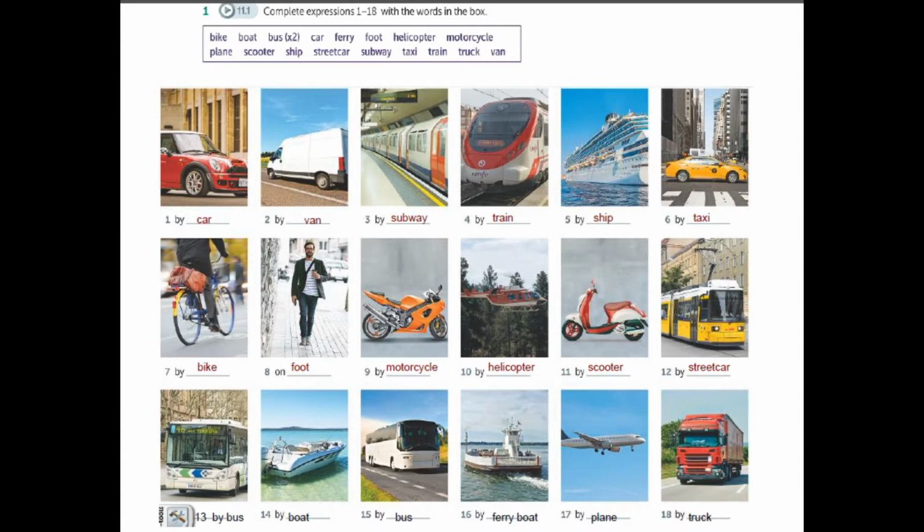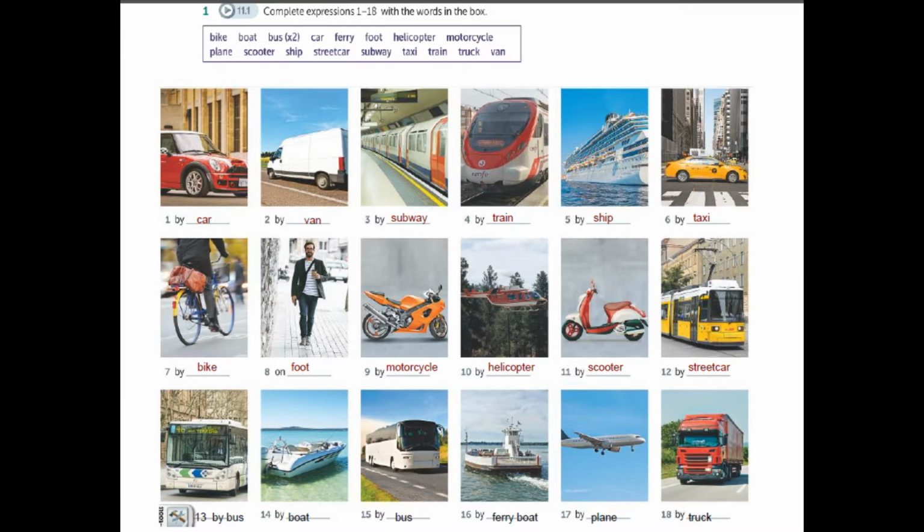1. By car. 2. By van. 3. By subway. 4. By train. 5. By ship. 6. By taxi. 7. By bike. 8. On foot. 9.